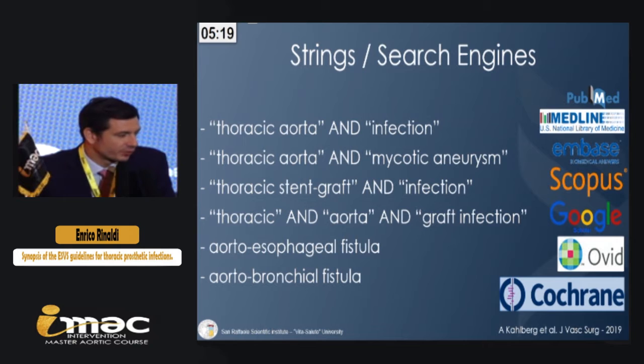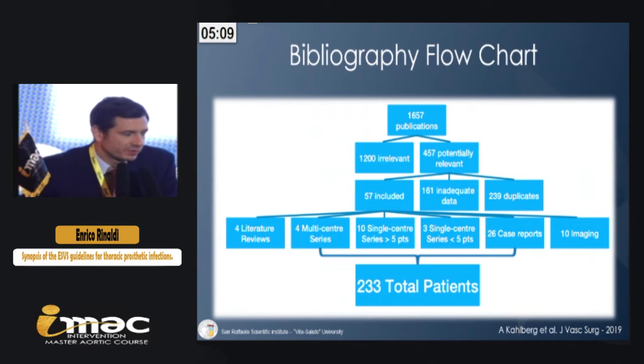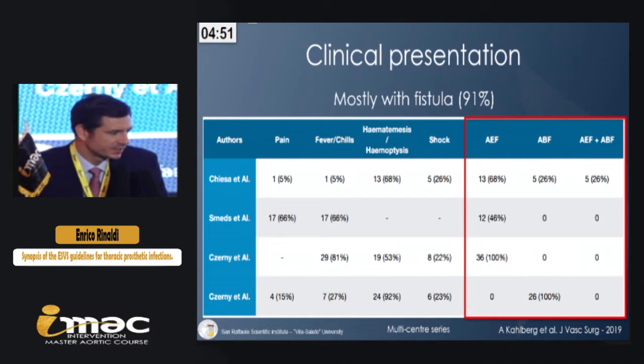With these search strings about thoracic aortic infection, a search was performed on the most important health search engines, and 1,657 publications were identified. Among them, 4 multi-center series, 13 single-center series, and many case reports were identified, for a total of 233 patients. These are some insights from the meta-analysis.